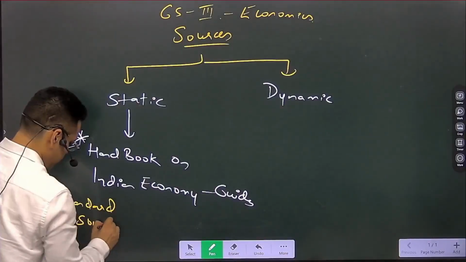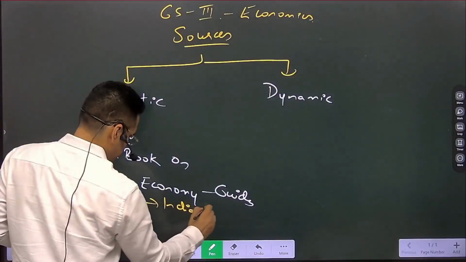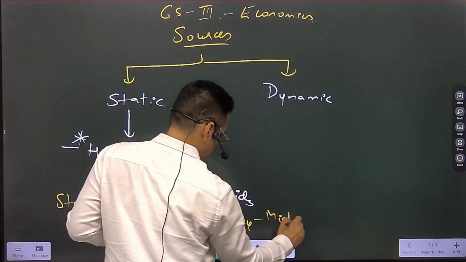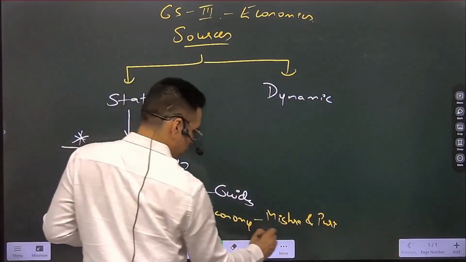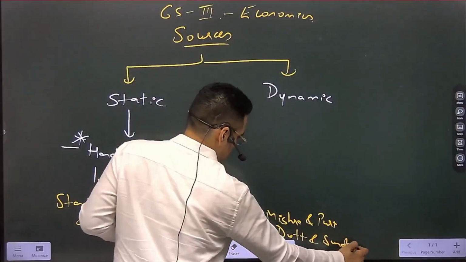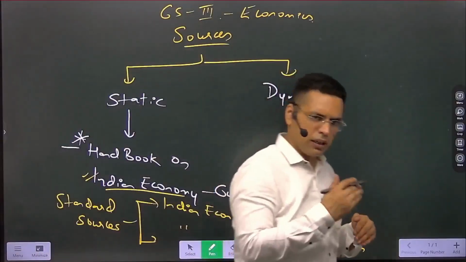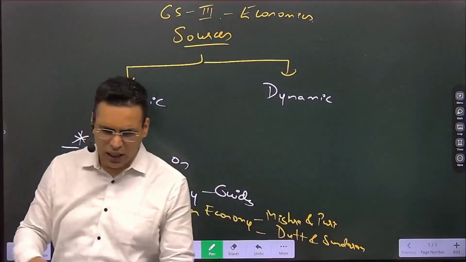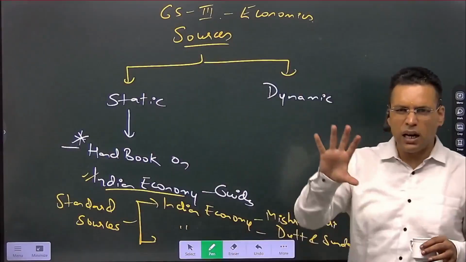So there are two books. One is Indian Economy by Mishra and Puri. Then Indian Economy by Dutt and Sundaram. Then here we have a lot of handbooks on Indian economy. We have Ramesh Singh, we have Vivek Singh, we have Nitin Singhania, we have Sanjeev Verma. There are many books, but these are handbooks.